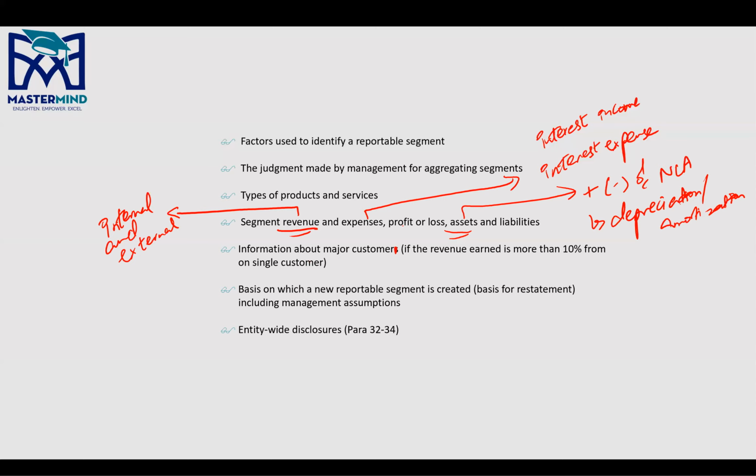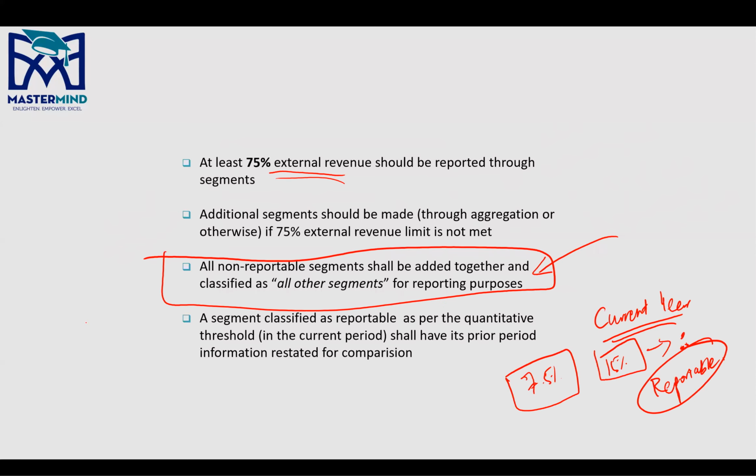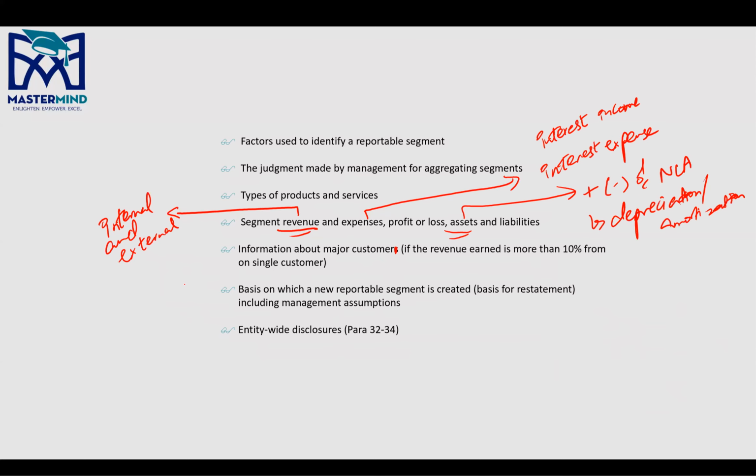Sorry for the noise. Basis on which a new reportable segment is created. So this basically relates to this point. All right. So if it's a segment that becomes reportable in the current year, was not reportable in the previous year, and obviously since it's reported in the current year, management would have assessed some points, right? It could be the qualitative threshold or quantitative threshold, right? It could be other reasons which management thinks, due to which management thinks that it should be reported, right? So you need to disclose the assumptions, you need to disclose the basis.